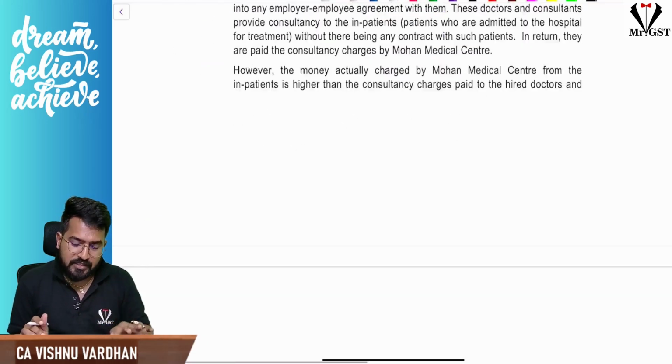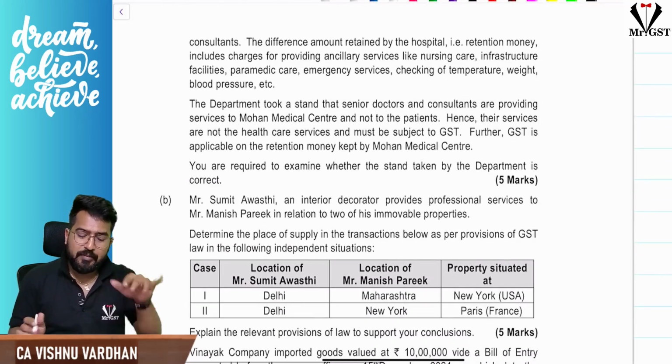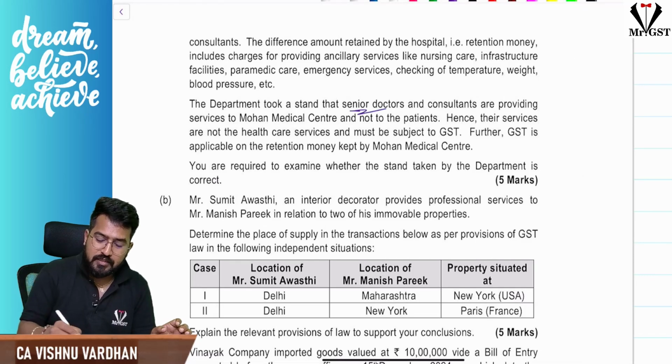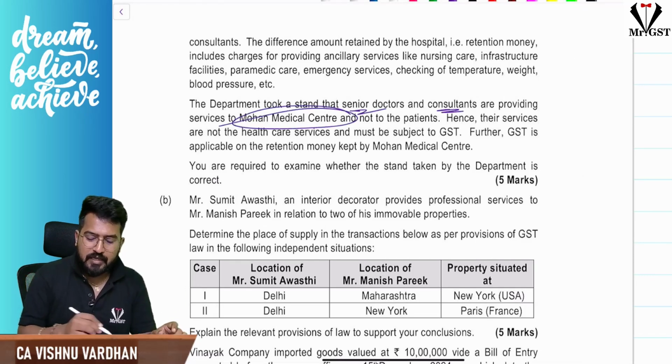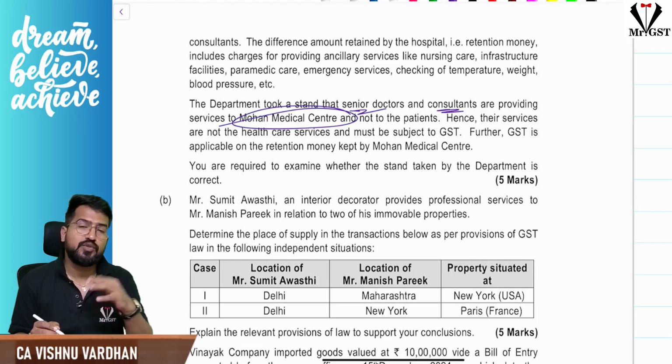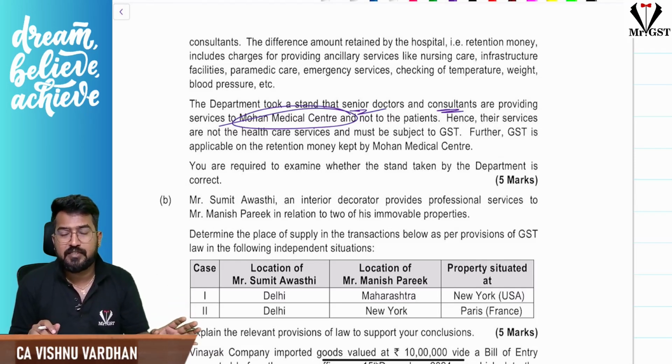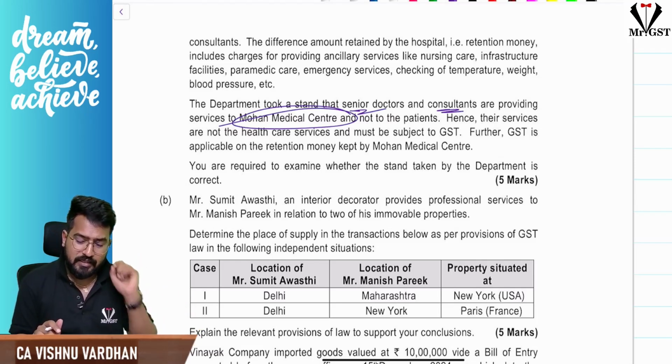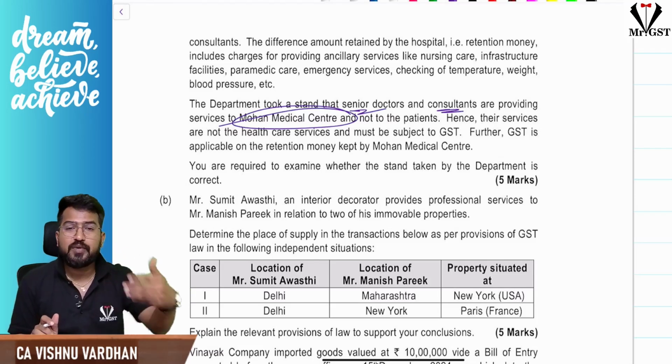Now the doubt here is that the services provided by the senior doctors and consultants are provided to the hospital, not to the patients. So these are not healthcare services, these are not exempt under GST, this is taxable. That is what the department is feeling. What is your take on this?